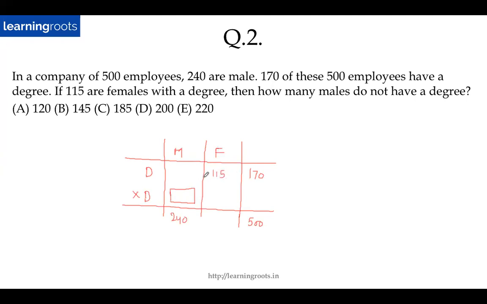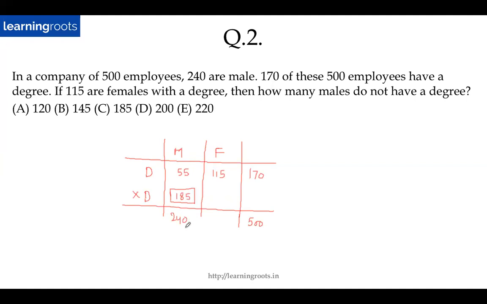So it's just a matter of, again, filling up the gaps, plugging in the numbers. So if this is 115 and this is 170, then this will be 170 minus 115, which is 55, right? If this is 55, this is 240, how much will this be?